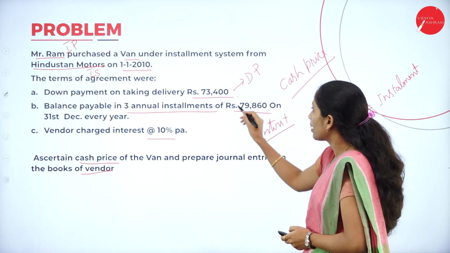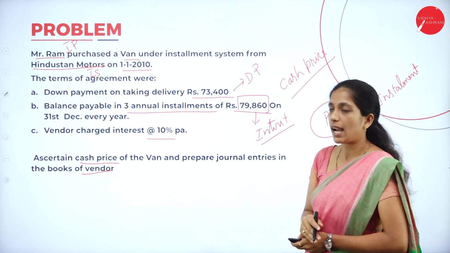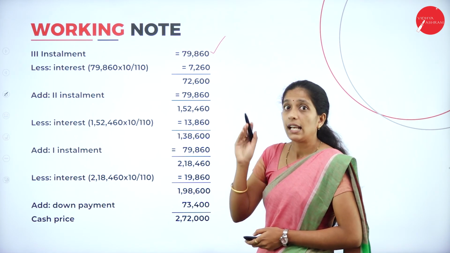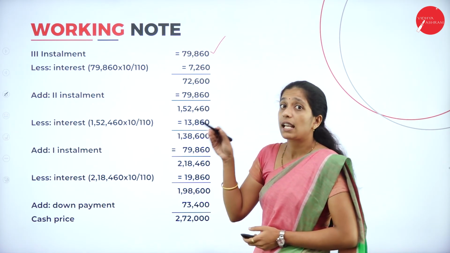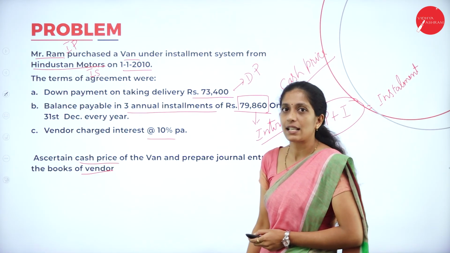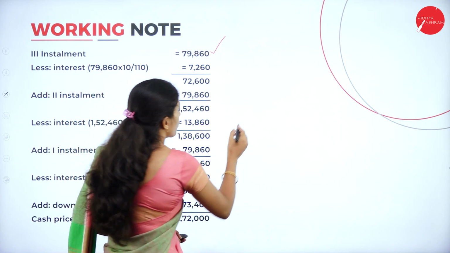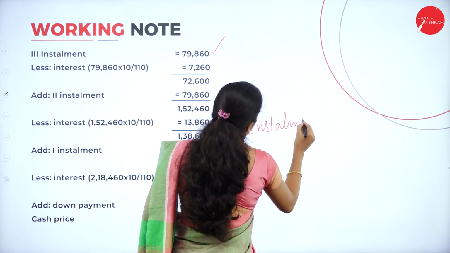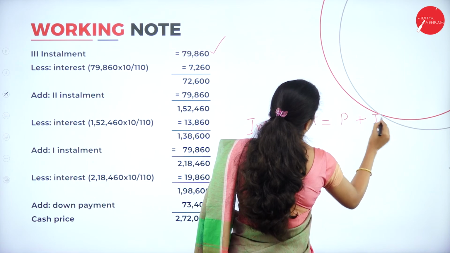How much amount has to be paid in each installment? That is 79,860. So third installment 79,860 less interest. This installment amount is inclusive of interest. What is the percentage of interest? 10%. As I told you, the formula is installment equal to principal plus interest.